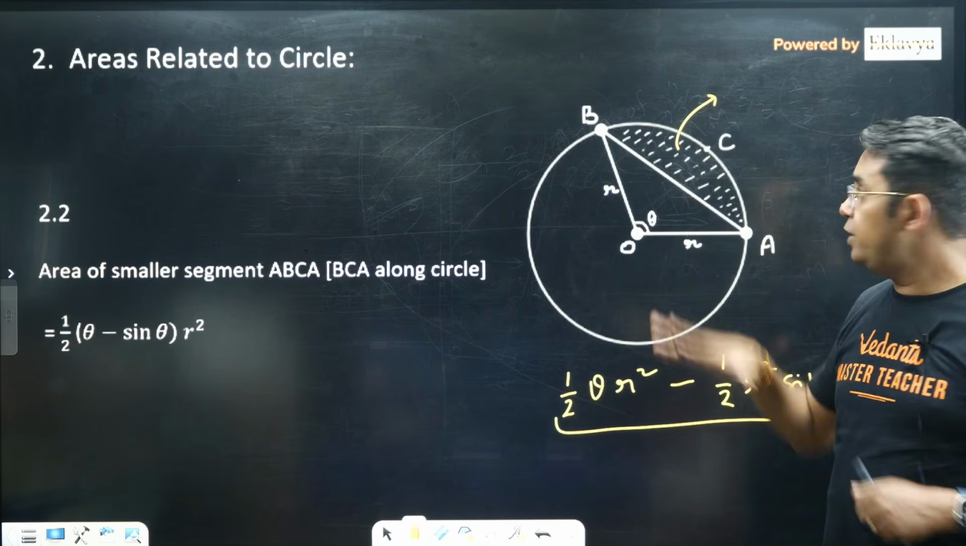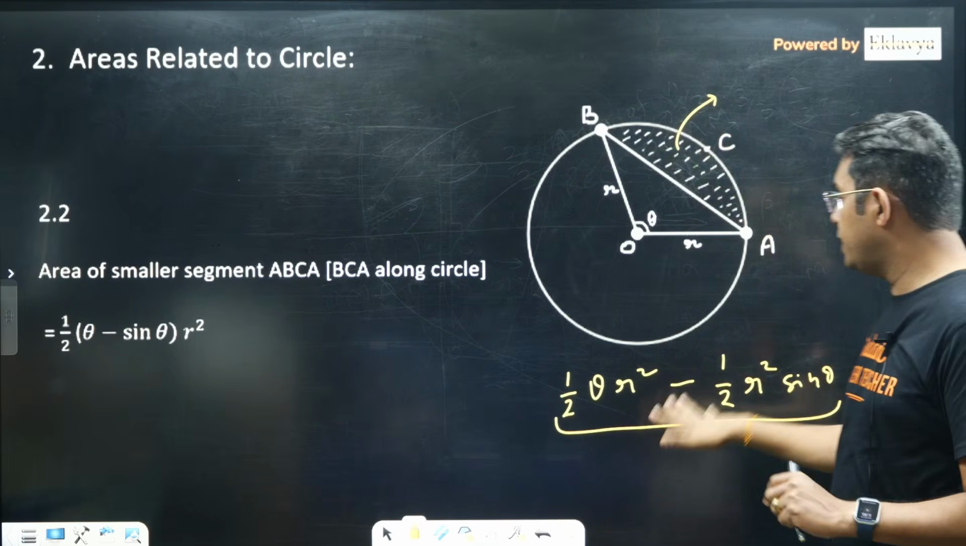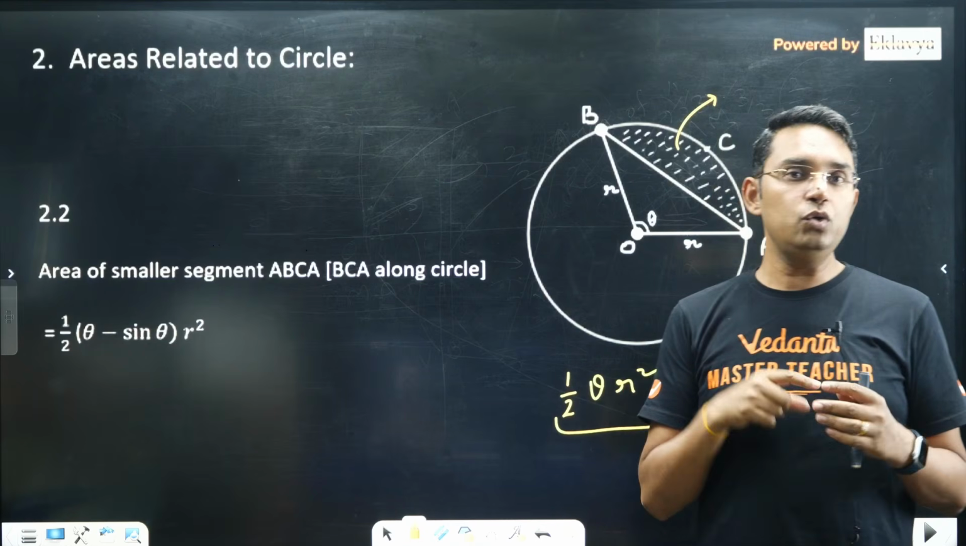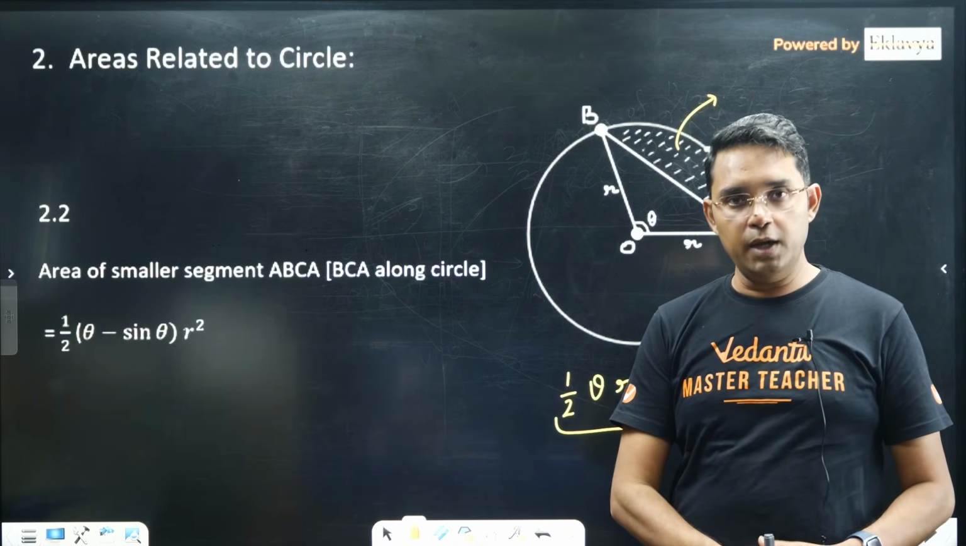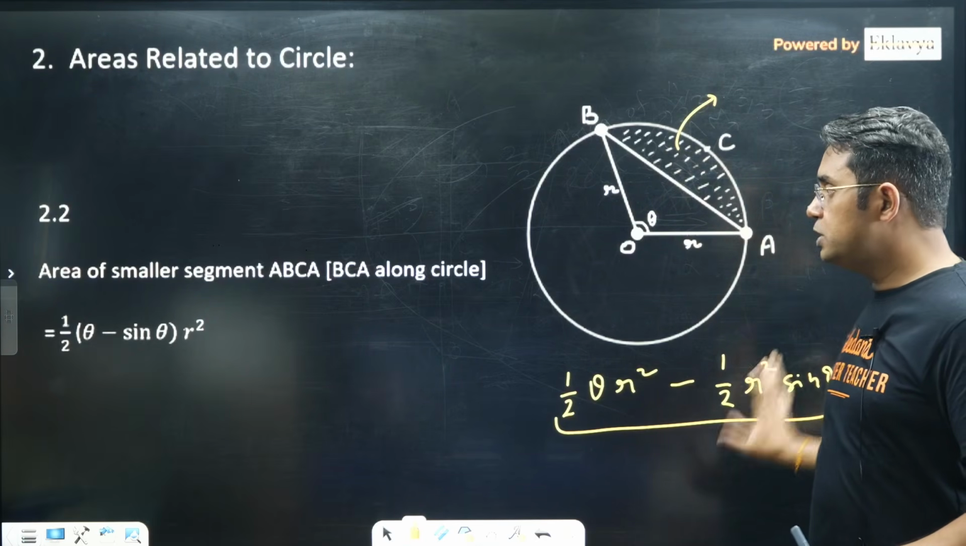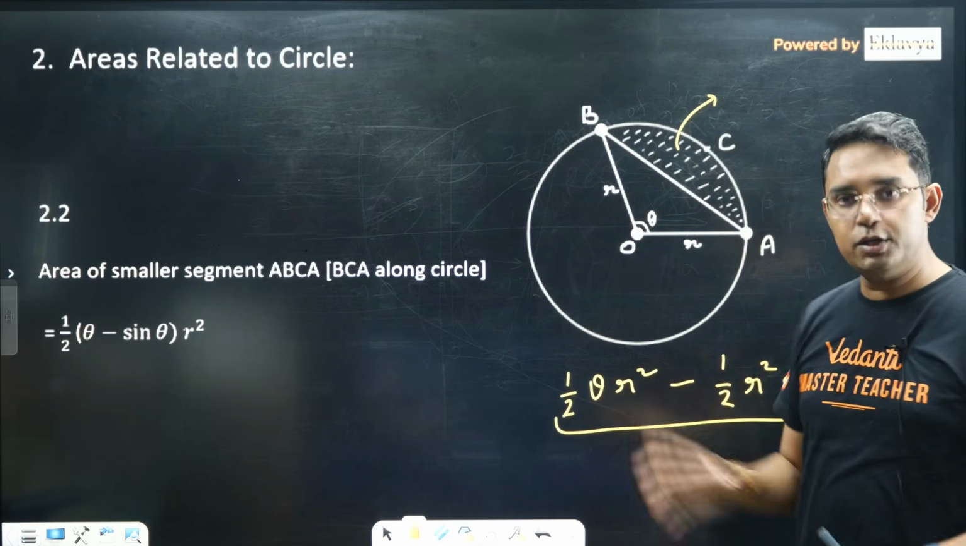So suppose somewhere you are getting this kind of area, you don't have to use the limits, you can directly get area using this thing. Once again, it is not that you are not supposed to do the integration now. It is only that if you find this kind of situation, you use this kind of trick to get your area. So half theta minus sine theta into r square.